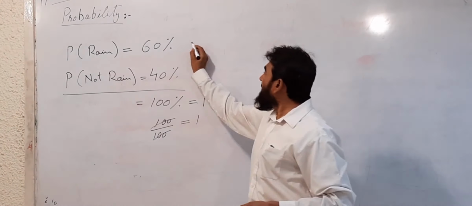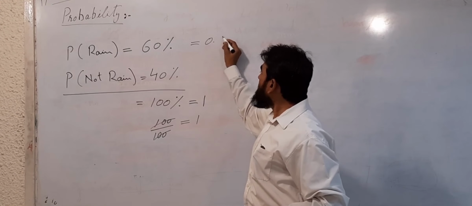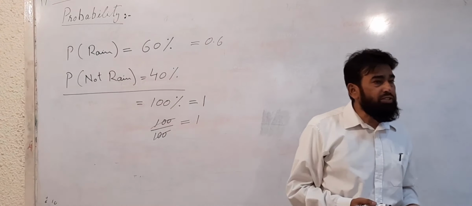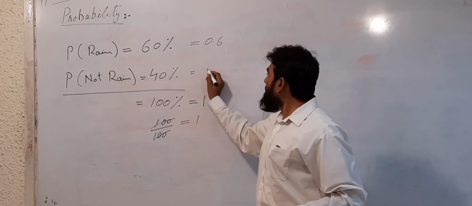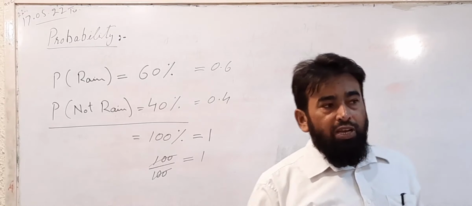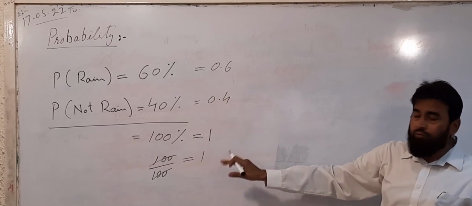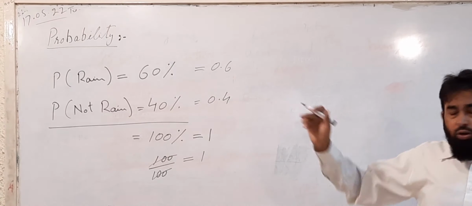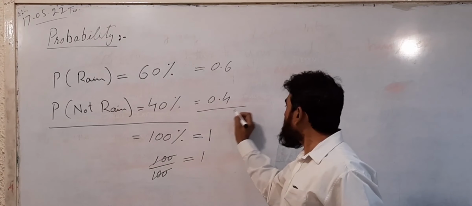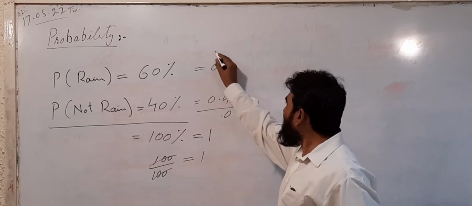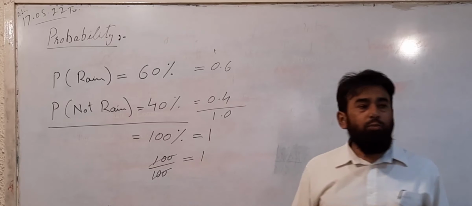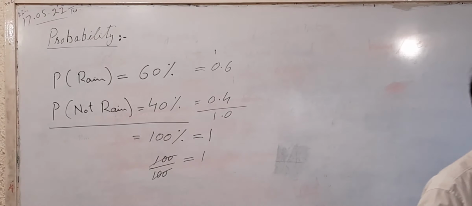We can also write it as 0.6 if you are writing in fraction, and this is 0.4. If you add up these two, you can see that 6 plus 4 is 10, so 0 carried 1 and 1. So the sum of the total probability must be equal to 1.